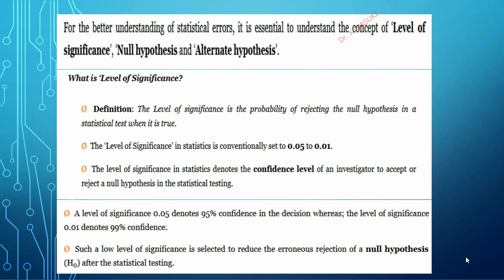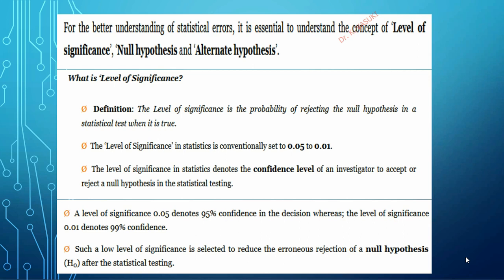Based on the values, we are going to measure whether it has a significance level or not. Based on the level of significance only, we are going to accept the hypothesis whether it is true or not. The level of significance plays a vital role in testing the hypothesis.